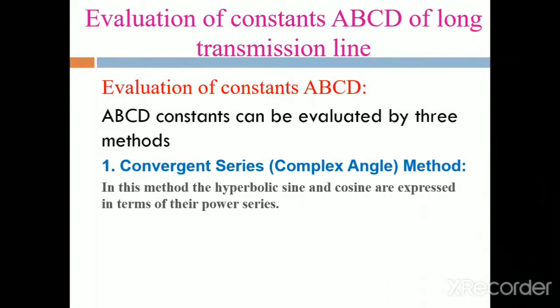First one is the complex angle method. Next one is the real angle method. The last one is the use of hyperbolic charts, by which we evaluate the A, B, C, D constants of a long transmission line. These are the three methods. Now, the first method, that is the complex angle method.